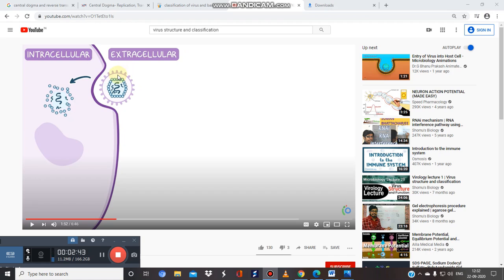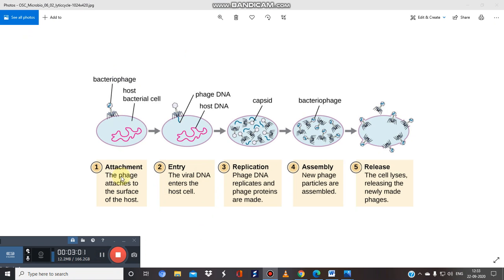When the virus enters the cell, the capsid layer is removed, or if they contain the envelope, that layer is removed. We have already covered the different stages of the virus, like first attachment, then penetration. Just see here, this is the replication process of the bacteriophage. This is a special type of bacteriophage, the T bacteriophage basically. Attachment, entry, replication, assembly, and then release. So these are the 5 stages in the case of the bacteriophage.